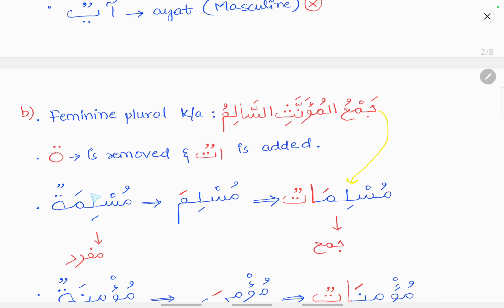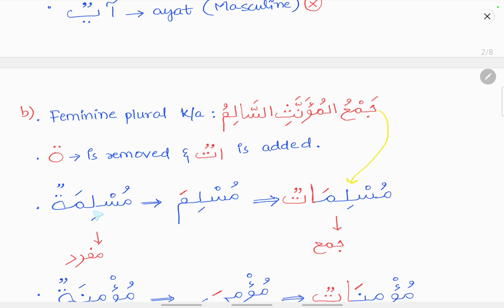That is, Muslimatun was there. Muslimatun means a single Muslim, feminine. So the entire closed ta is removed along with the tanween. Then add fatha to the last letter. Closed ta is removed, then it is Muslima. Then add atun, that is alif ta with a tanween. So it will become Muslimatun.